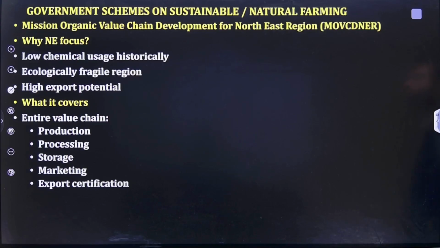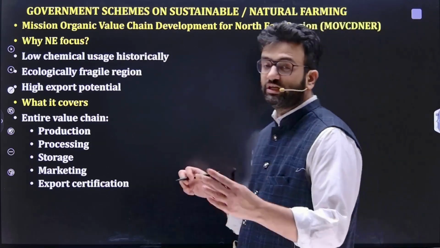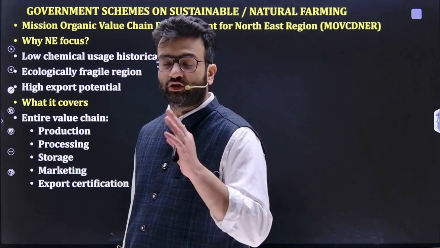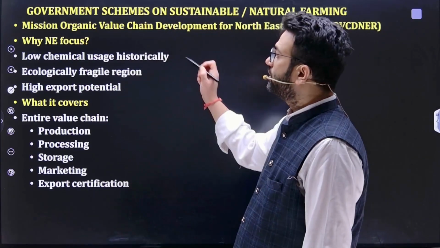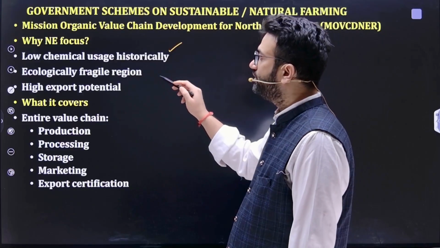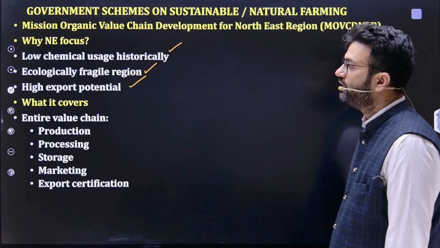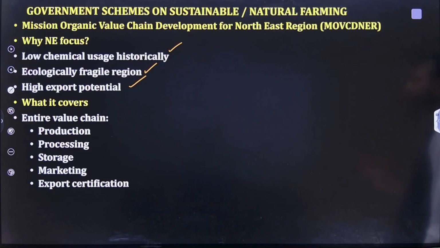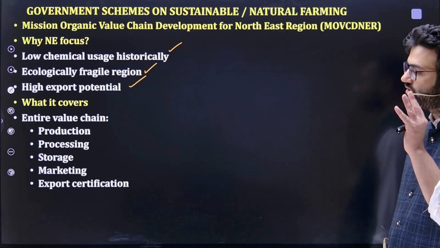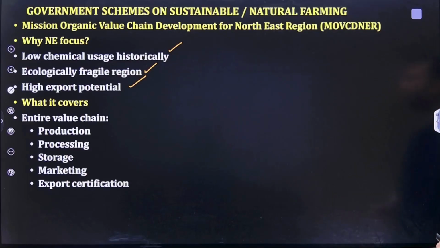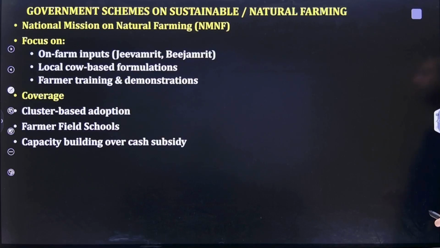Then the Mission Organic Value Chain Development for the Northeast Region. Why should the northeast be focused on? Especially right now Sikkim is considered the first organic state of the world. So low chemical usage historically, an ecologically fragile region, and high export potential. So it covers the entire value chain from production, processing, storage, marketing, and export certification through this particular scheme.